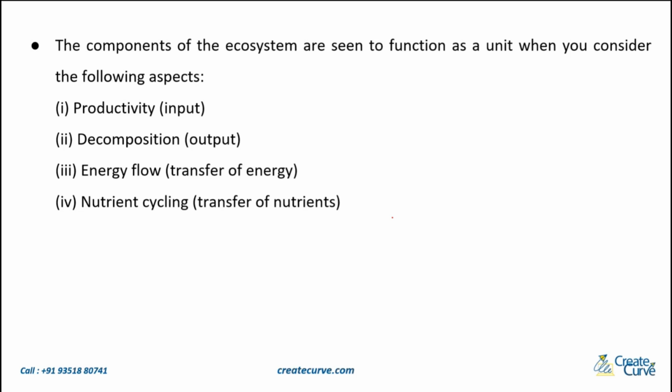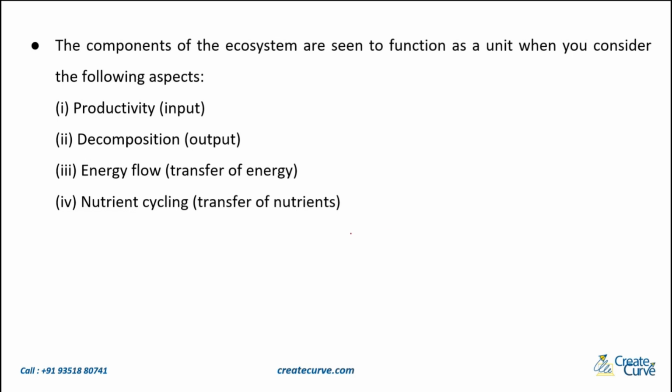What are these components? First thing is the productivity. Basically it is the input. What is the production taking place over there? What is the input that I am getting in this particular ecosystem? Then I have decomposition, which is the output, basically the end result.